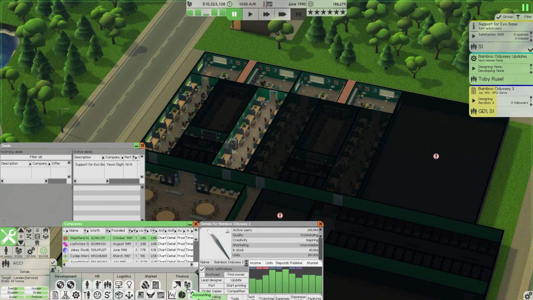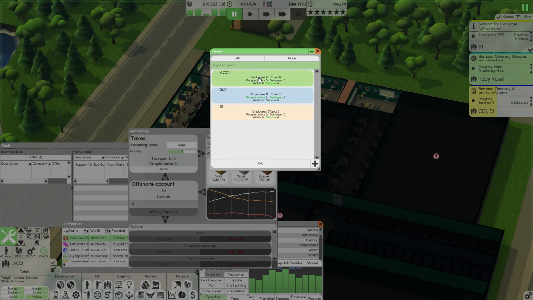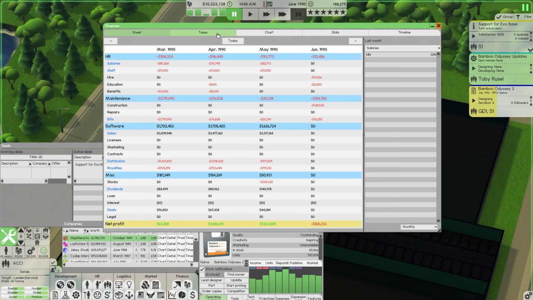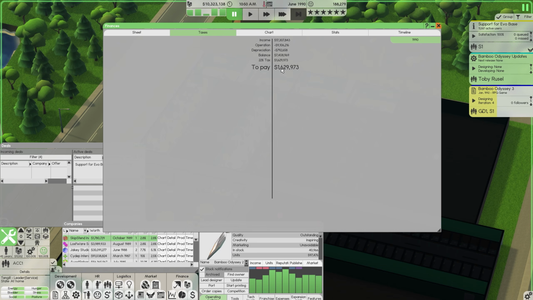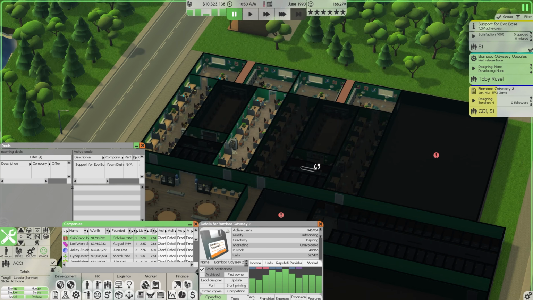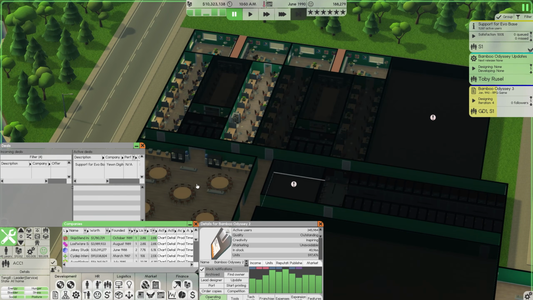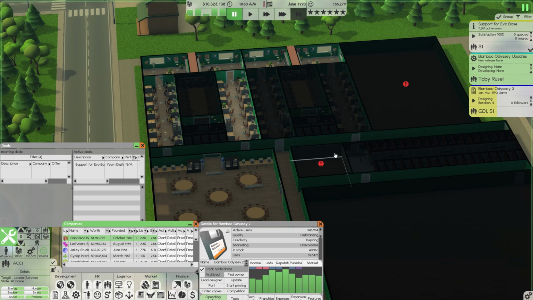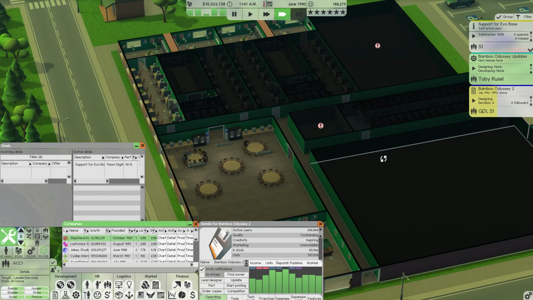And that should be pretty much good to go. The only thing I think we need to do is jump into accounting. Say accounting team is ACC1. They will now go ahead and work on optimizing our taxes. So if we jump in here, you can see that we currently have to pay $1.6 million in taxes. That's not ideal. We'll check this at the end of tomorrow once they've had a day's work, and we'll see how they're going with that. But that should be, in theory, all good to go. So we're going to jump into a time lapse as we do a little bit more work on Bamboo Odyssey 3. And we'll be back in just a little bit.